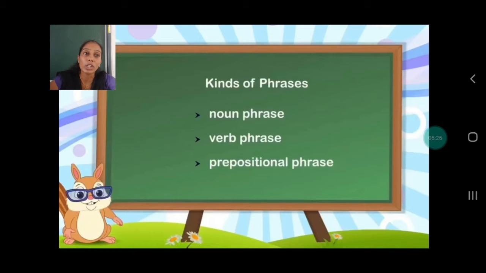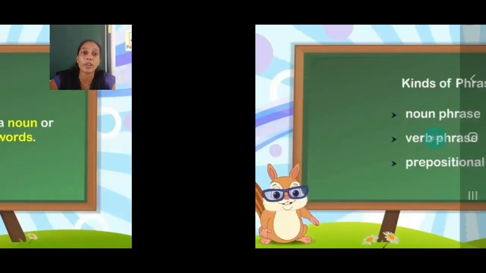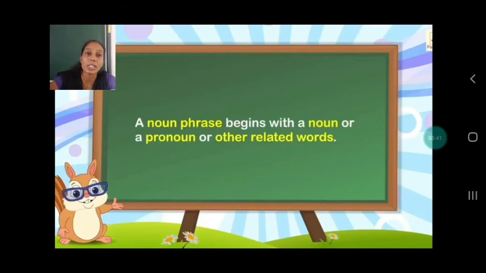Now moving on to the kinds of phrases. Now there are 5 kinds of phrases. Here I have only written 3, but I'll explain more. So moving on to the first kind of phrase, that is the noun phrase. Now all of you open page number 134 from your textbook.